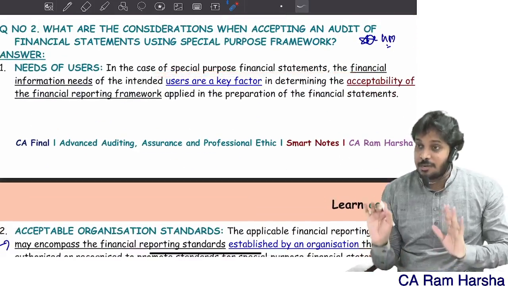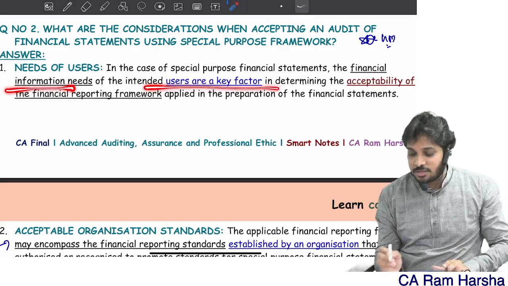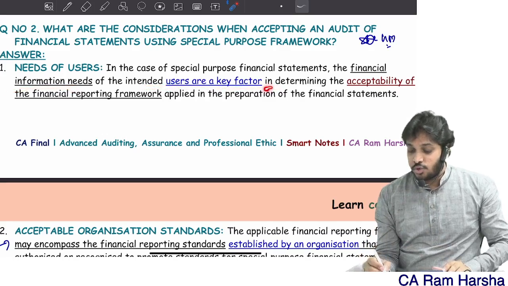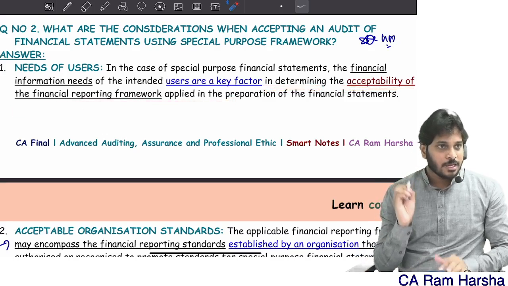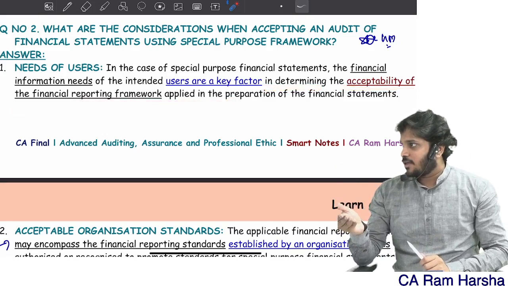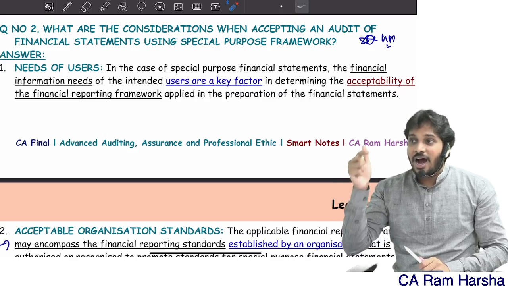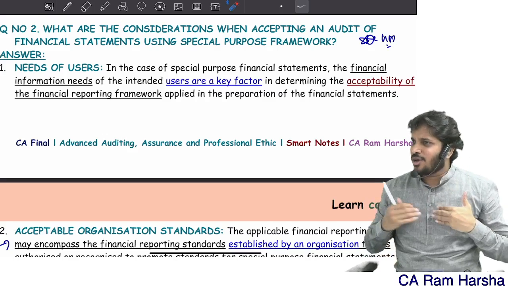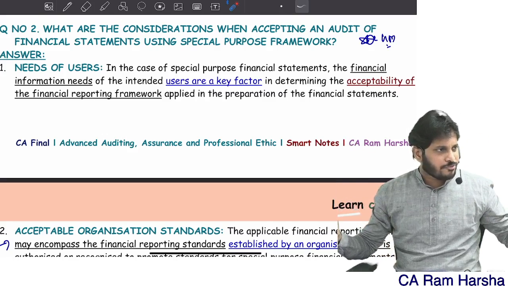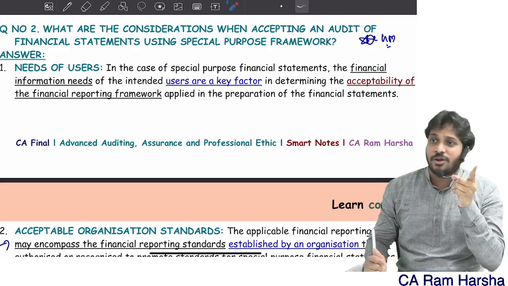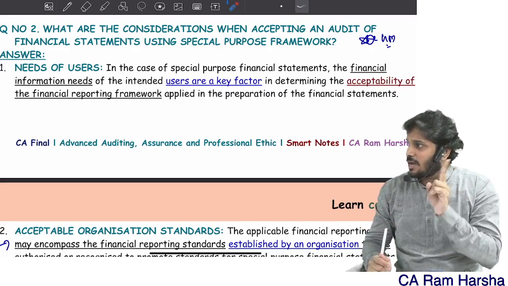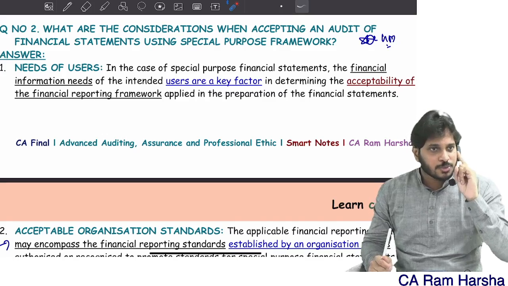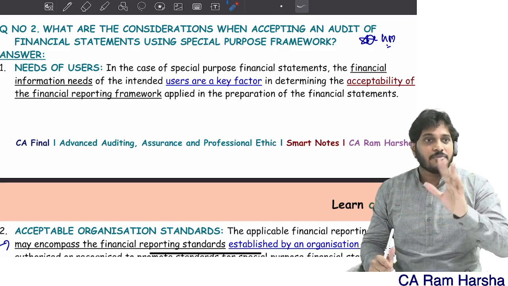In case of special purpose financials, the financial information is a very important factor to determine acceptability. So how do they prepare the financials? They will give you some rules. Are these rules acceptable for the user? Because here I am not doing the audit from the common point of view of various users. No, I'm doing the audit from the point of view of a specific user, who appointed me. I'm doing the audit from his point of view. So is it acceptable for him?